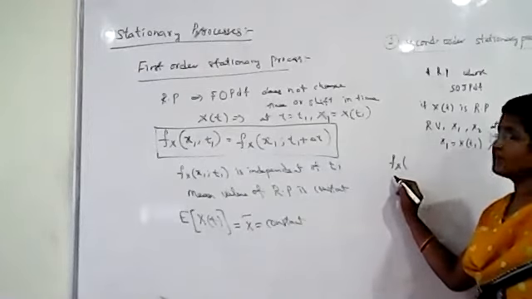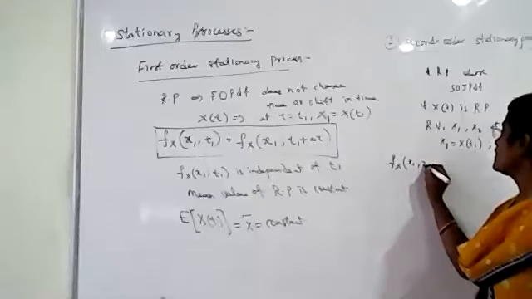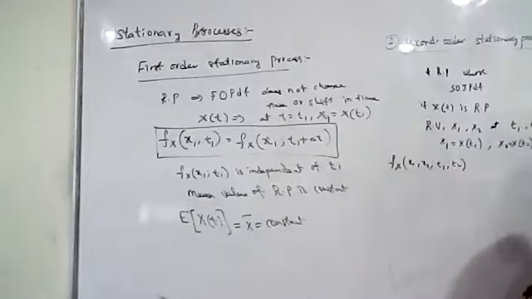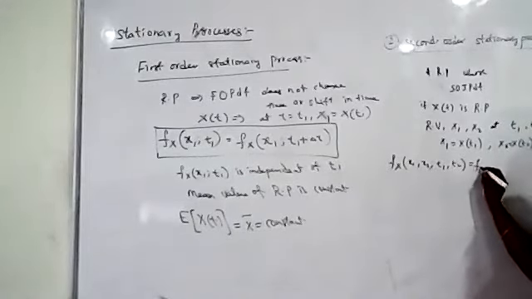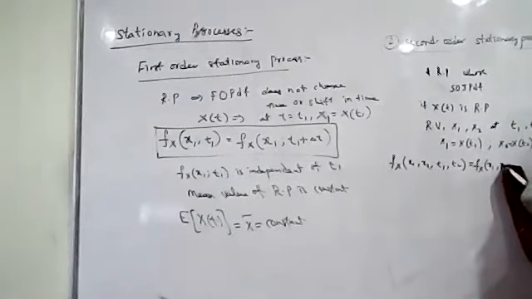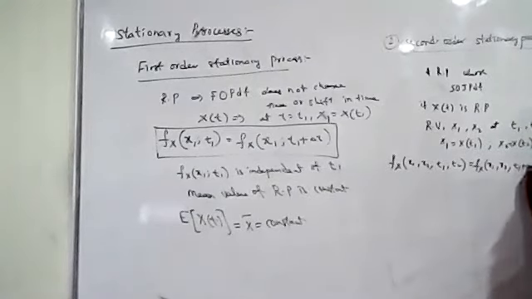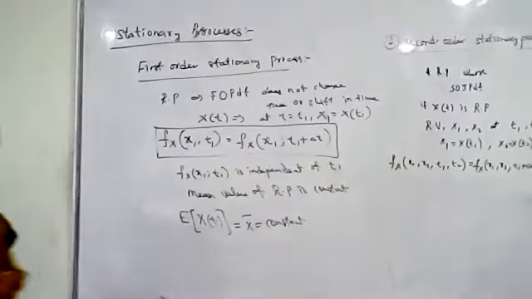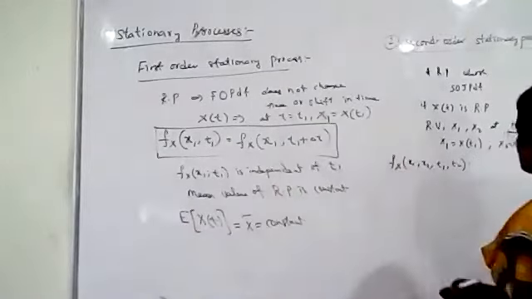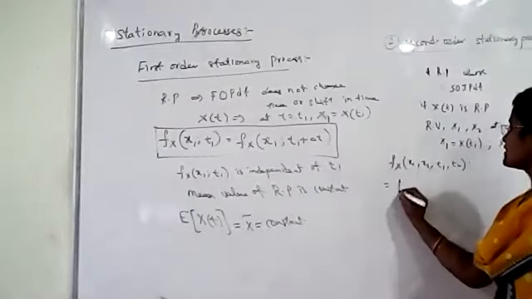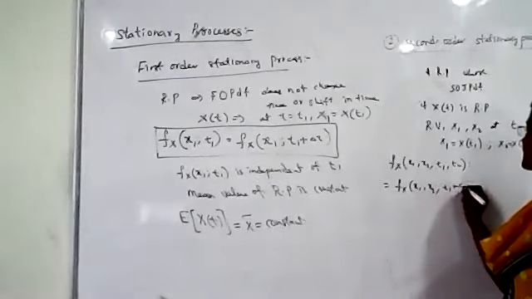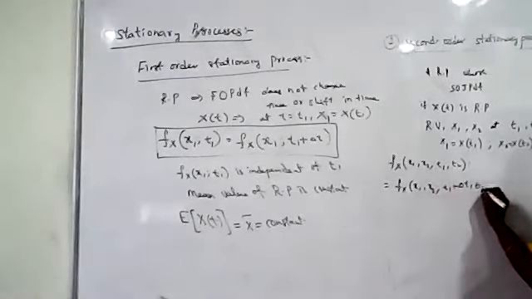It is equal to f_X of x1, x2, at t1 plus del t, t2 plus del t.